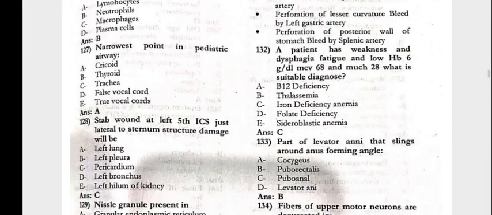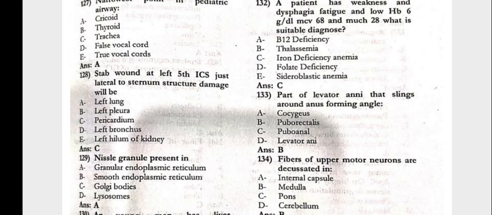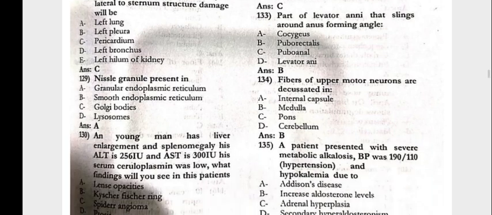Next, 132, the patient has weakness, dysphagia, fatigue, and low HB. MCV 68, and what is the suitable diagnosis? There is iron deficiency anemia. The part of the levator ani that slings around the anus forming an angle would be the puborectalis. The fibers of upper motor neuron are decussated in the medulla.